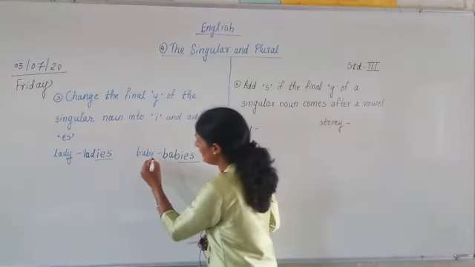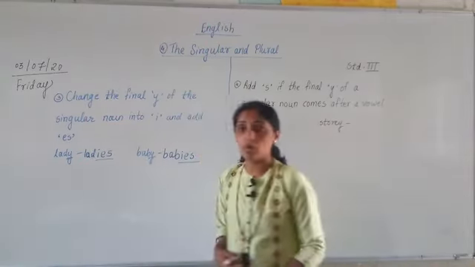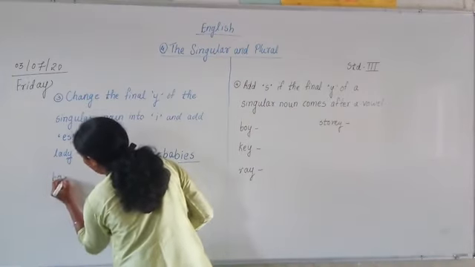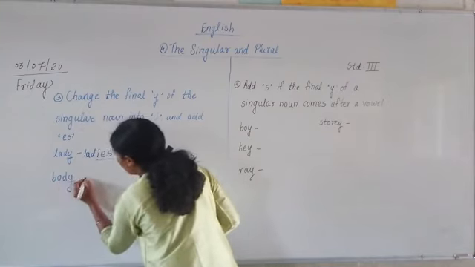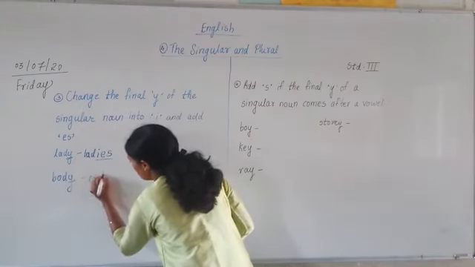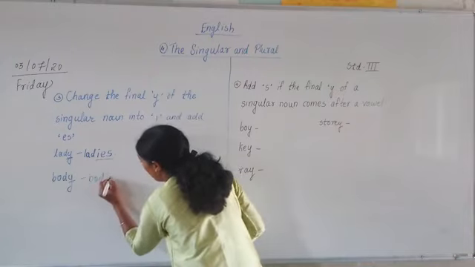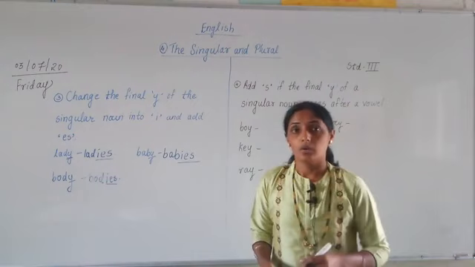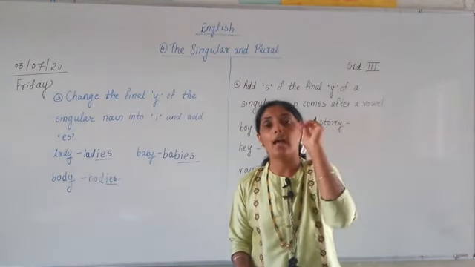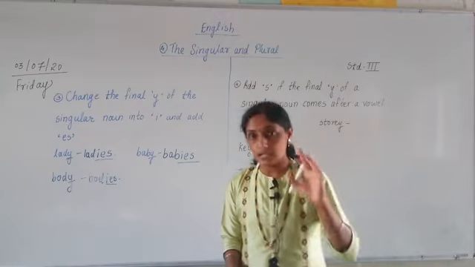Now words ending with y. Can you tell me some more? Body. B-O-D-Y, body. The final y we are going to change, and instead of y we are going to write i and es. What are we going to do? We remove y, and instead of y we add i, and we add es to it.